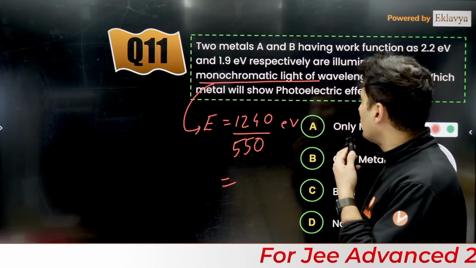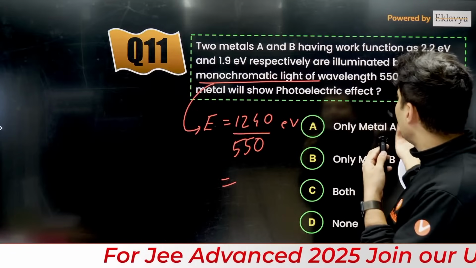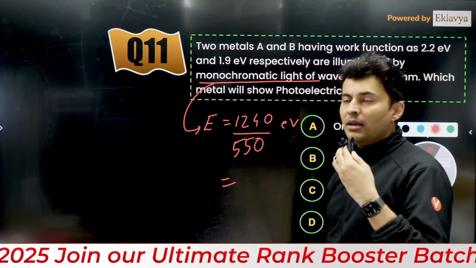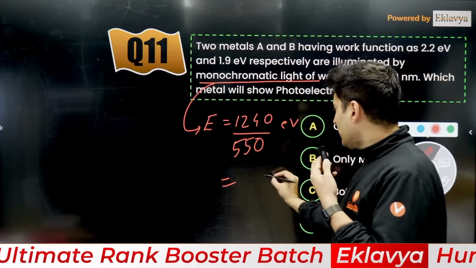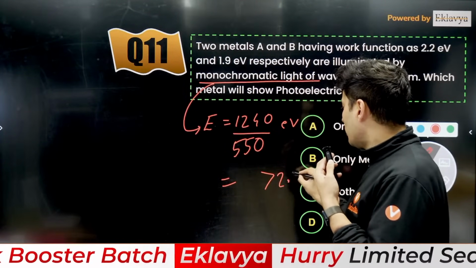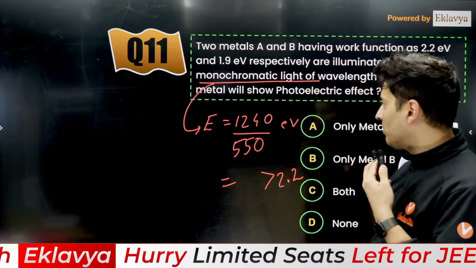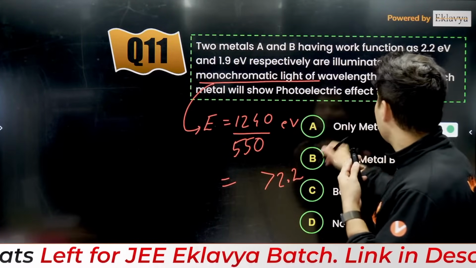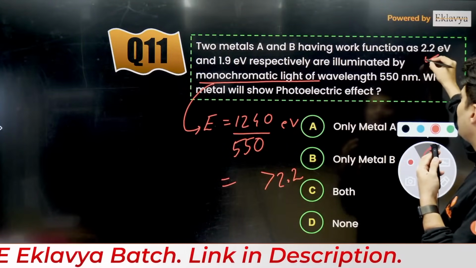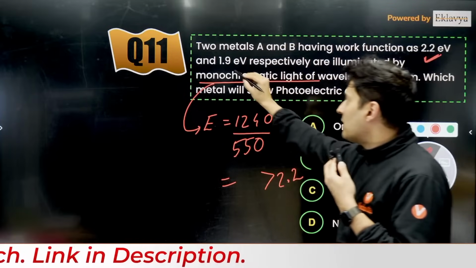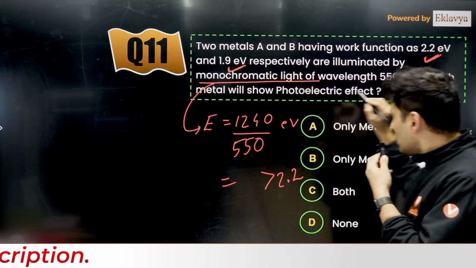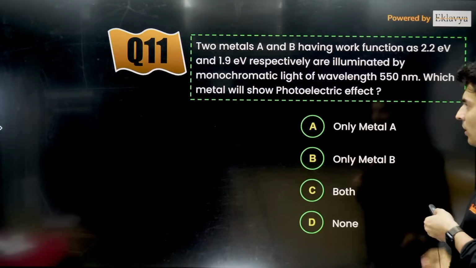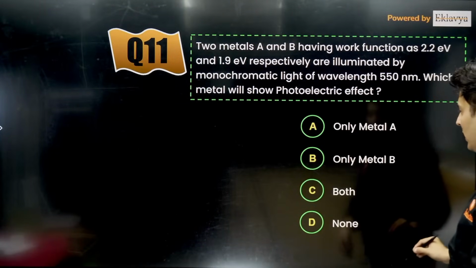Just check it out. How much will it come out to be? I think it will come out slightly more than 2.2. Yes, 550 into 2 is 1100, so definitely it will be more than 2.2. So this means it will be more energetic than this, and it will be 100% more energetic than this. So both of them will definitely show photoelectric effect.